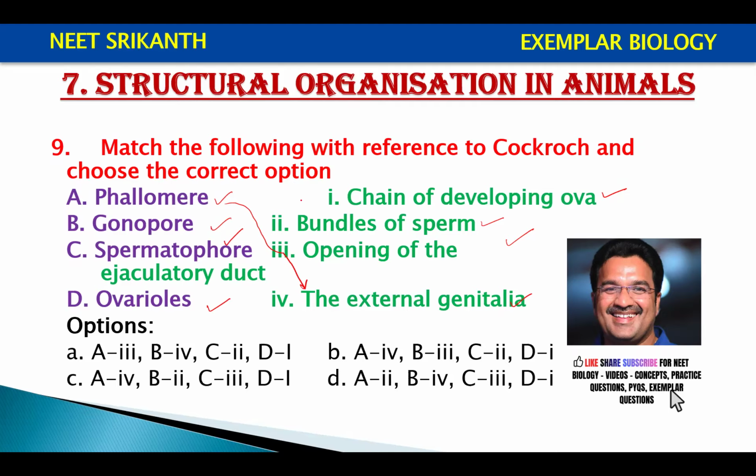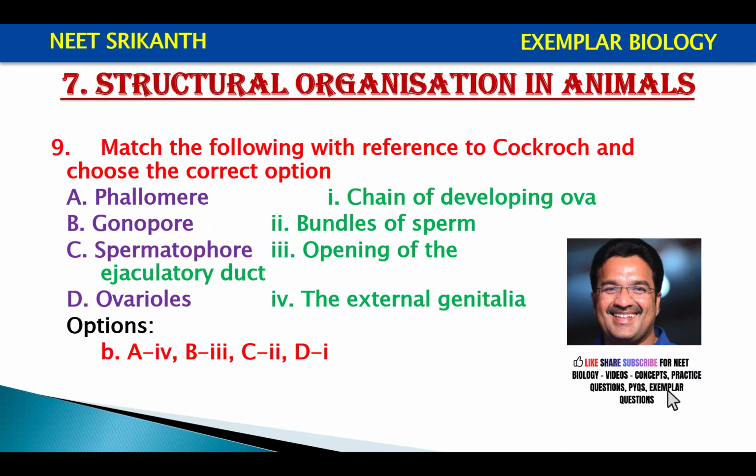Phallomeres are external genitalia: left phallomere, ventral phallomere, and right phallomere. Spermatophore is a bundle of sperms, generally anywhere you can say spermatophore. The chain of developing ovum is the ovarioles, and the gonopore is the opening of the genital duct. So the answer is B.